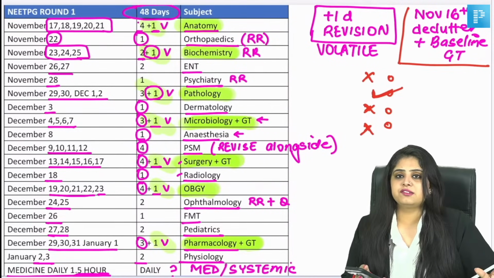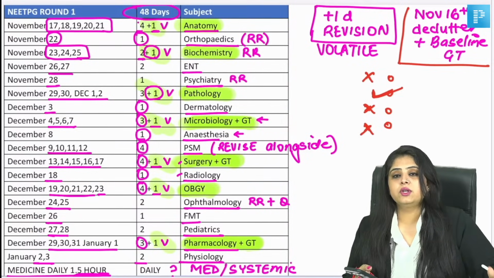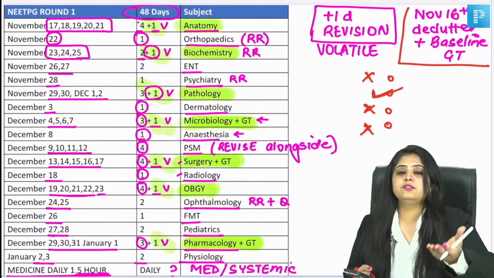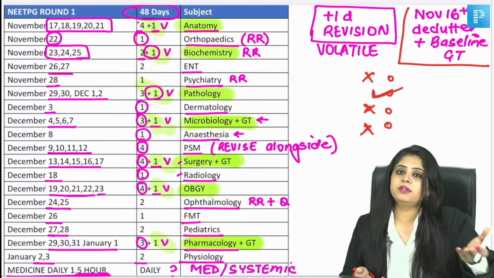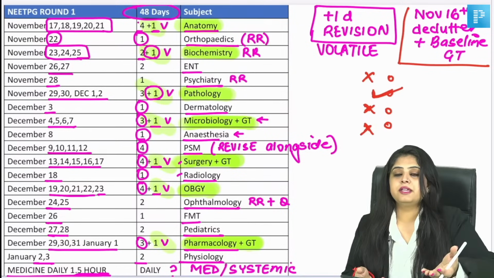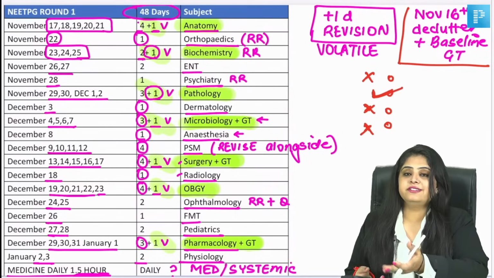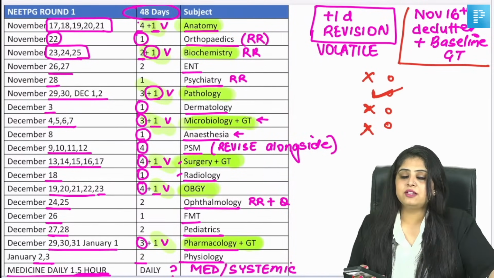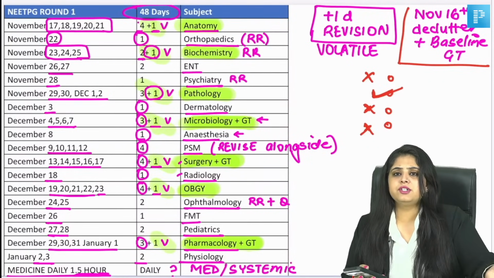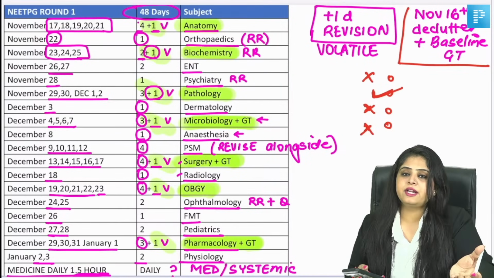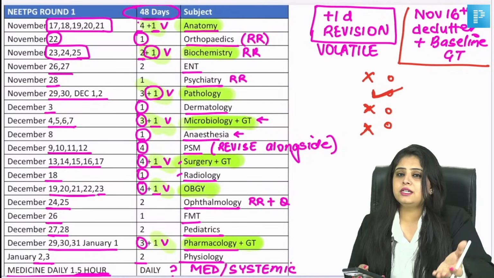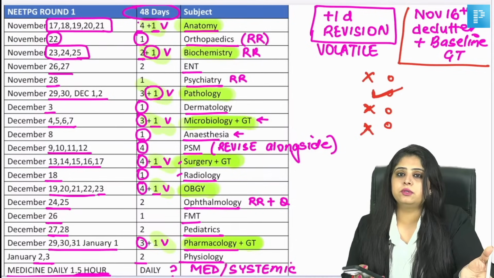Don't be statistically driven. Don't come into a zone of comparison. Whatever is your GT score, you should only be comparing it with your previous GT score. You don't have to compare it with what will happen on the day of the exam. Maybe for INI your percentile matched, but maybe for another exam it won't. You cannot rely on that, and nothing's going to change also. Now, if from your previous GT you are getting better marks, you are on the right track. From your previous GT you've gone a little downhill, you need to analyze, why did I go downhill?